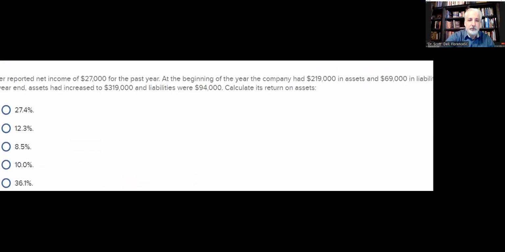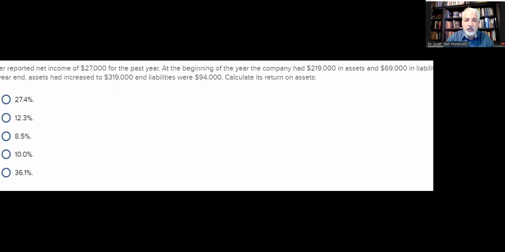Number 7. Reported income of 27,000 for the past year. At the beginning of the year, the company had 219,000 in assets and 69,000 in liabilities. And by year end, assets had increased to 319,000 and liabilities were 94,000. What is the return on assets? So if we're calculating ROA, if you recall the formula, we'll just sketch it out.